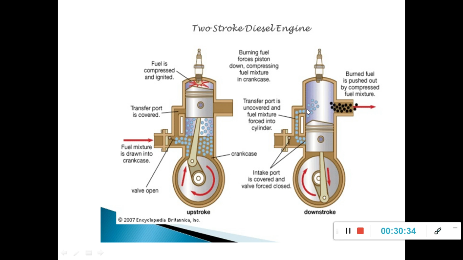During the compression stroke, it compresses the air and its temperature increases to the auto-ignition temperature of the diesel. And here, instead of the spark plug, a fuel injector is used to distribute the fuel inside the engine cylinder. Then the remaining process is the same.